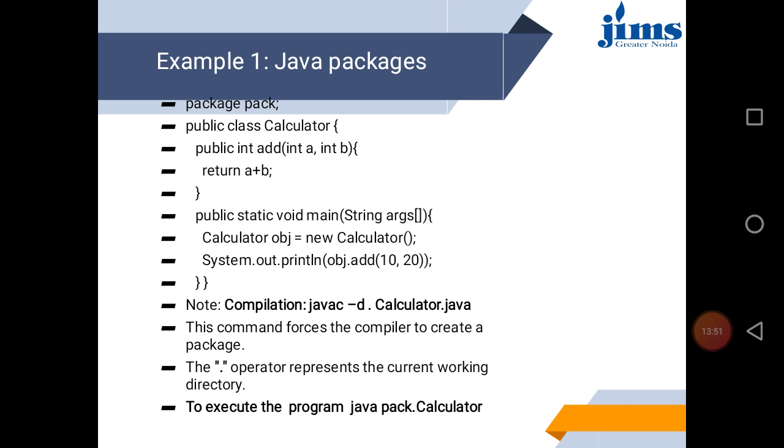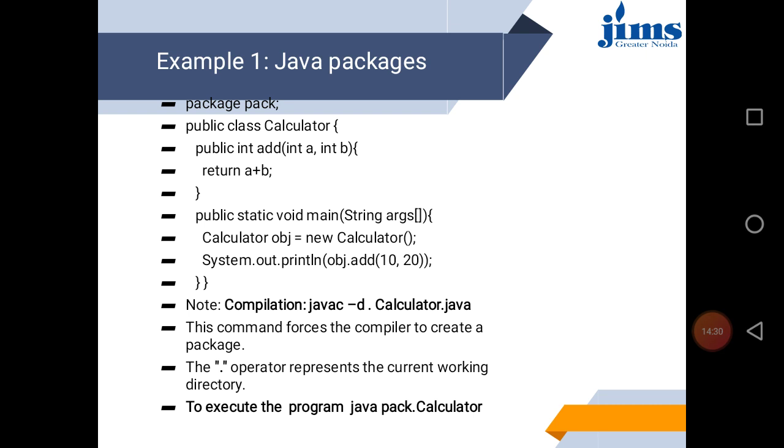In this program, in the first line we are writing package pack, and in the second line we are creating a class. Its name is Calculator. It has one method, which adds two values and returns the result. The second method is the main method, and in the main method you are creating an object of the Calculator class and using this object you are calling the add method.